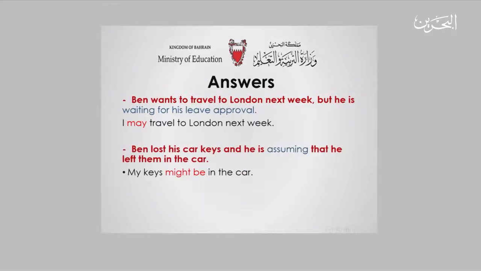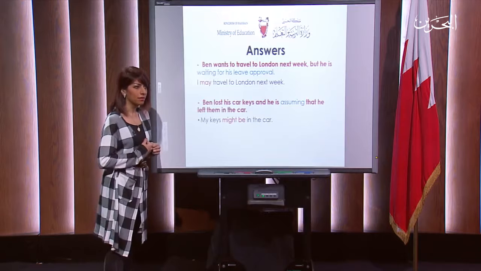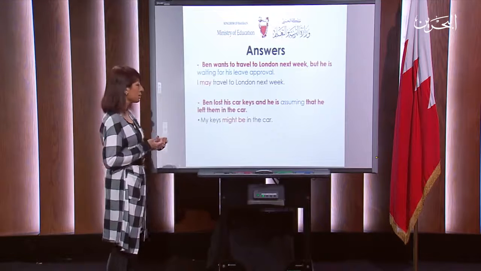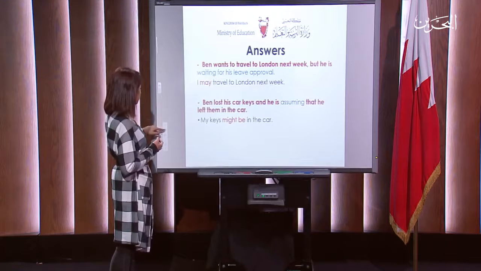Ben lost his car keys and he is assuming that he left them in the car. The word assuming is giving you a hint. Is he sure about that? No, he's not. So, since he's assuming that the keys are left in the car, my keys might be in the car. I'll go and check. Maybe I find it in the car or not. Let's move to the last one.